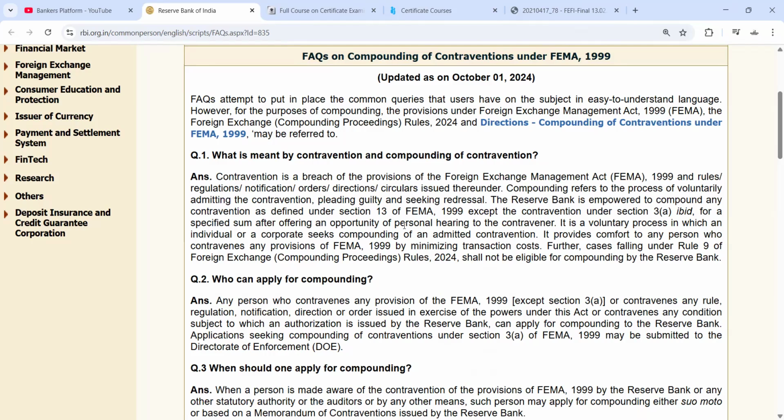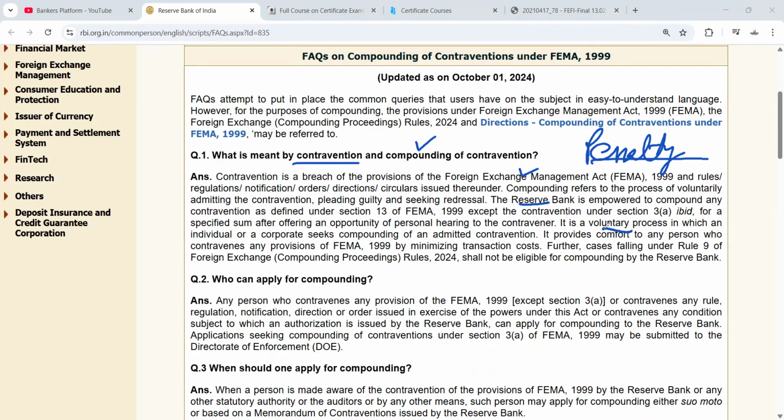So, friends, contravention means when somebody is not following the guidelines of FEMA. If somebody is not following the guidelines of FEMA, compounding will happen. Compounding means penalty. The penalty will be given by the RBI on the person who is not following the FEMA 1999 guidelines. For that, the rules are there, and it is a voluntary process.